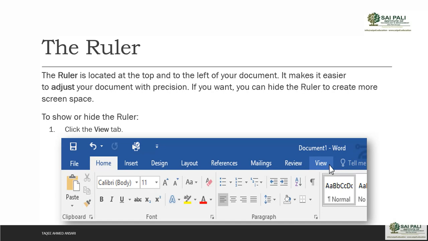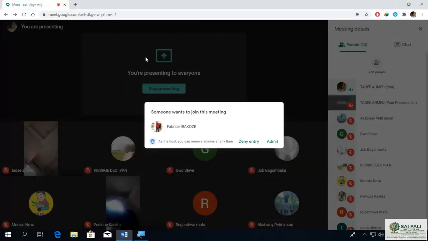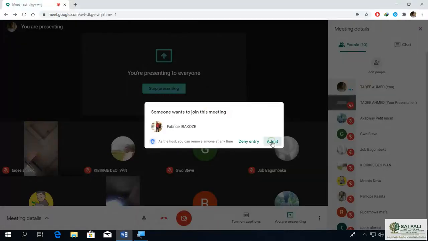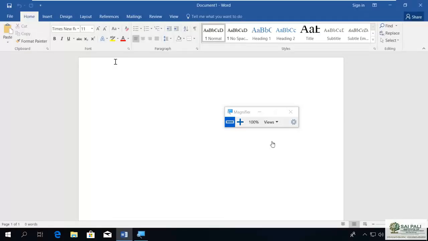By default it is not there, but if you want to see it, remember it will take some more space on your screen. You can see there is no ruler here, but if we add the ruler here, it will take some more space from the document.